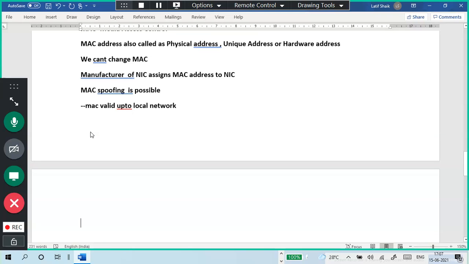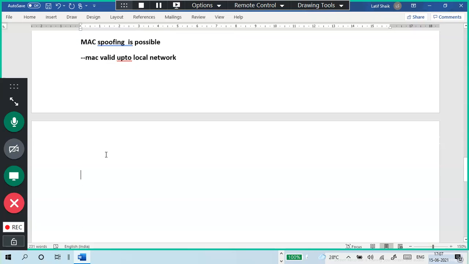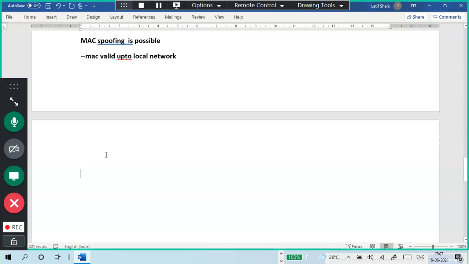Okay, next, MAC addresses. What I said just before: valid up to MAC address. We cannot communicate with MAC address. Like you said, a MAC address is there.